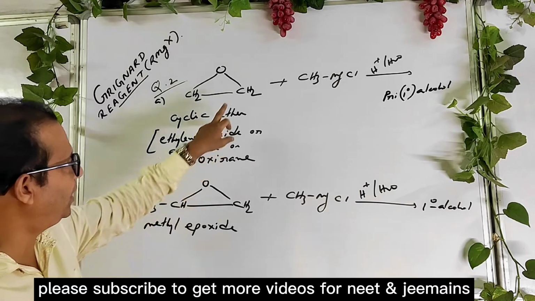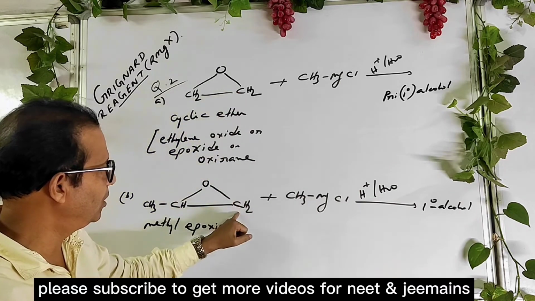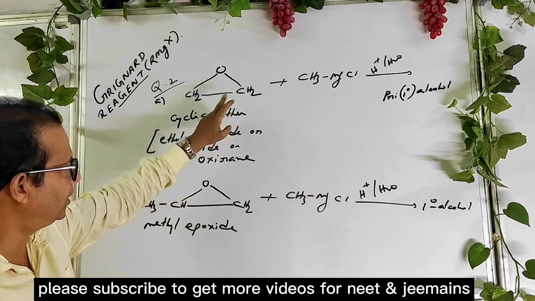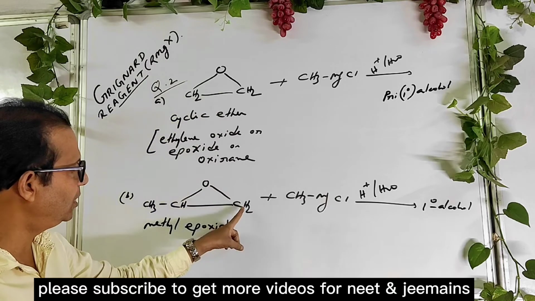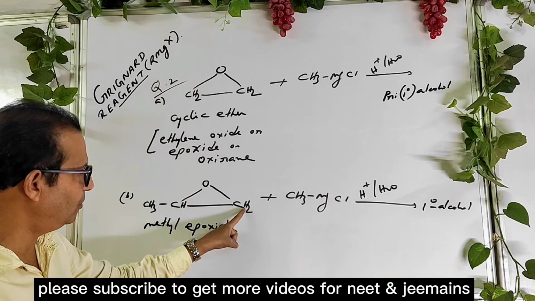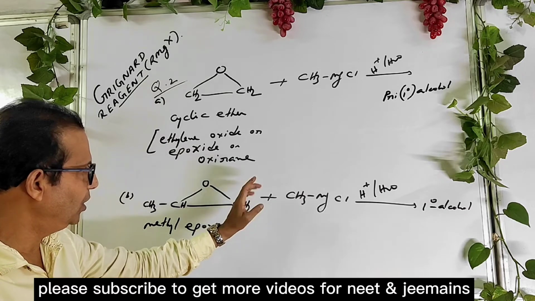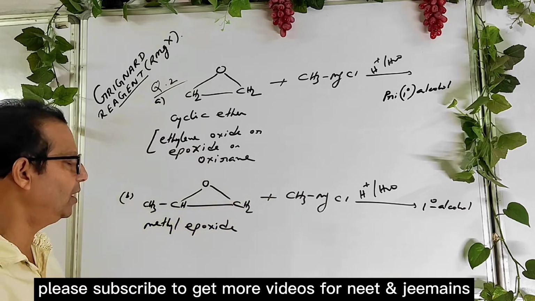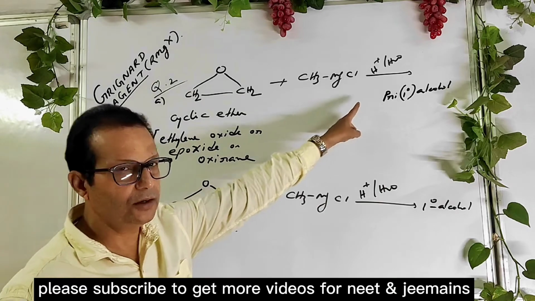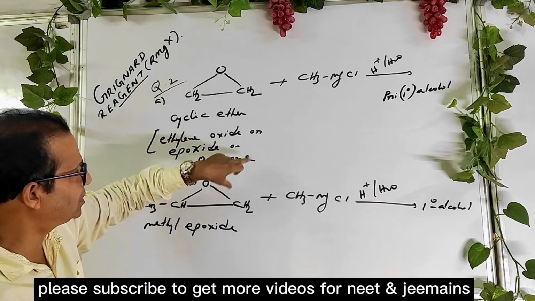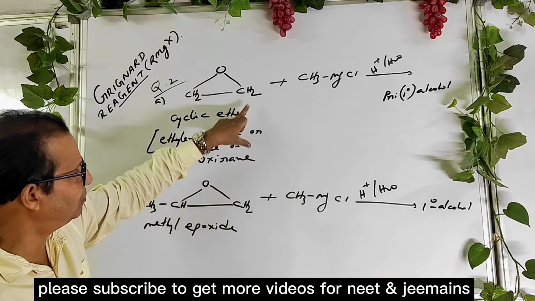If the ether contains a CH2 group, you get a primary alcohol. If the ether does not contain a CH2 group, say one hydrogen atom is replaced by a methyl group, you do not get a primary alcohol, okay? You get a primary alcohol only if the ether contains at least one CH2 group.